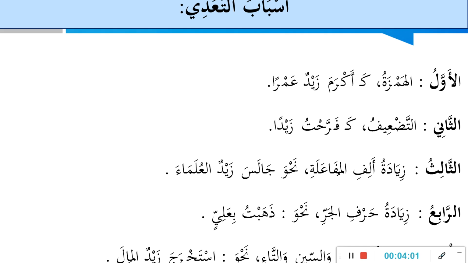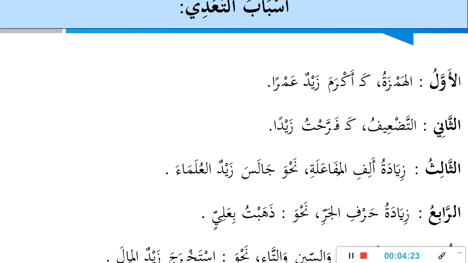Adding hamza to some verbs that are originally intransitive can turn them transitive. Like the verb karuma, which initially is not transitive. It is intransitive. Now by adding hamza to it, akrama, it becomes transitive.